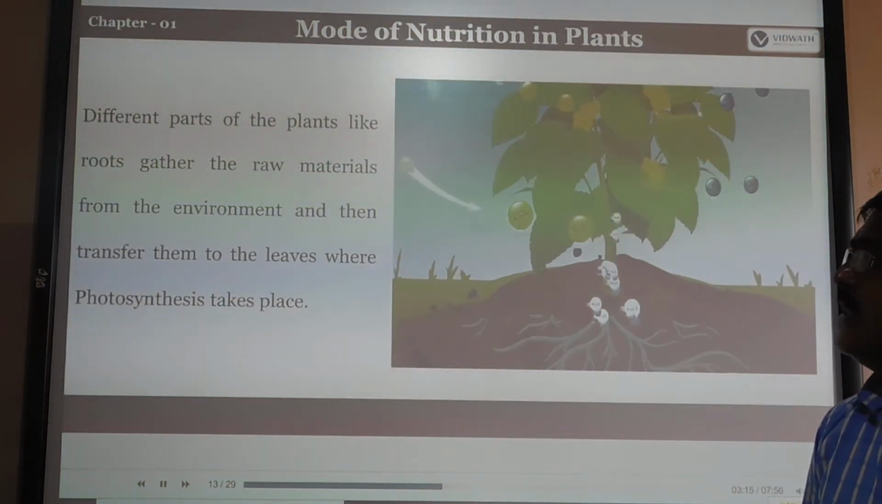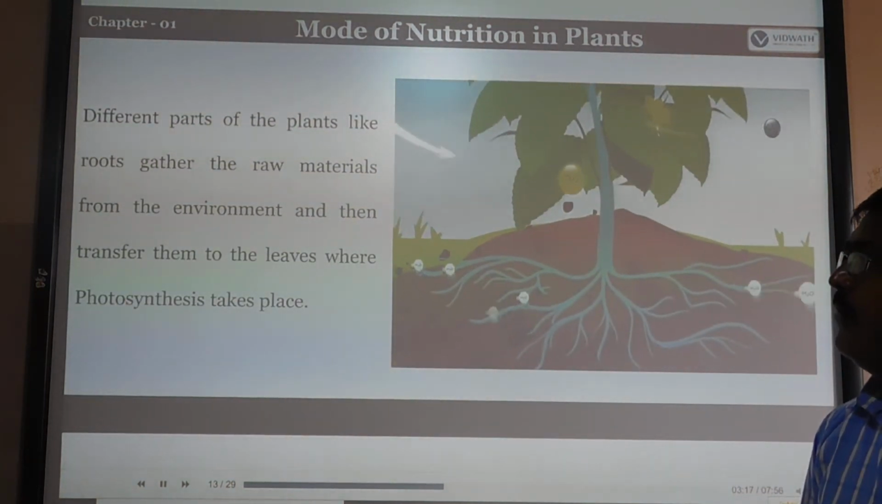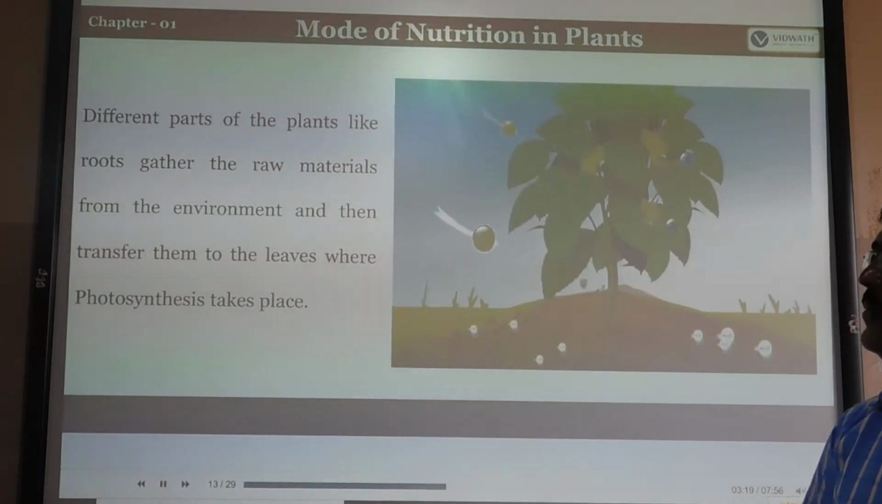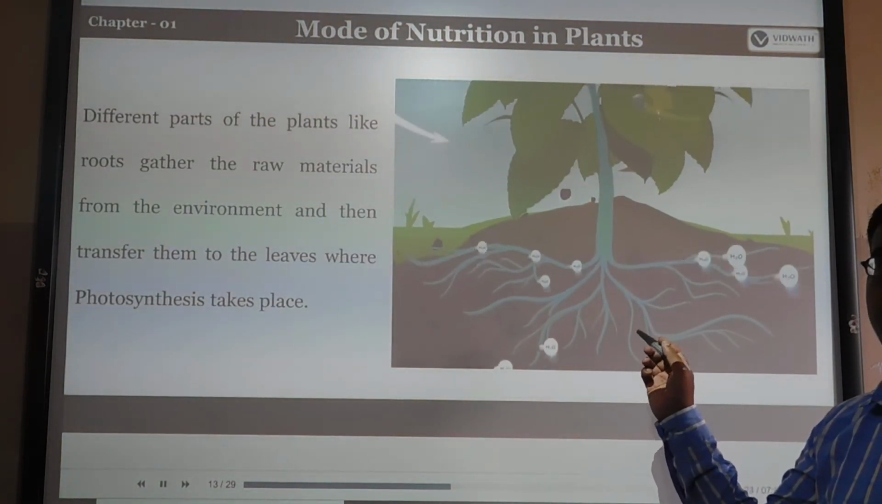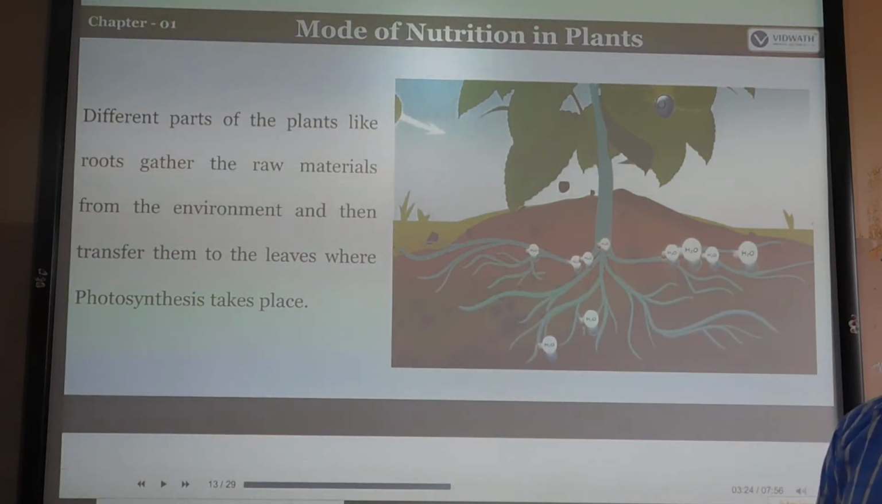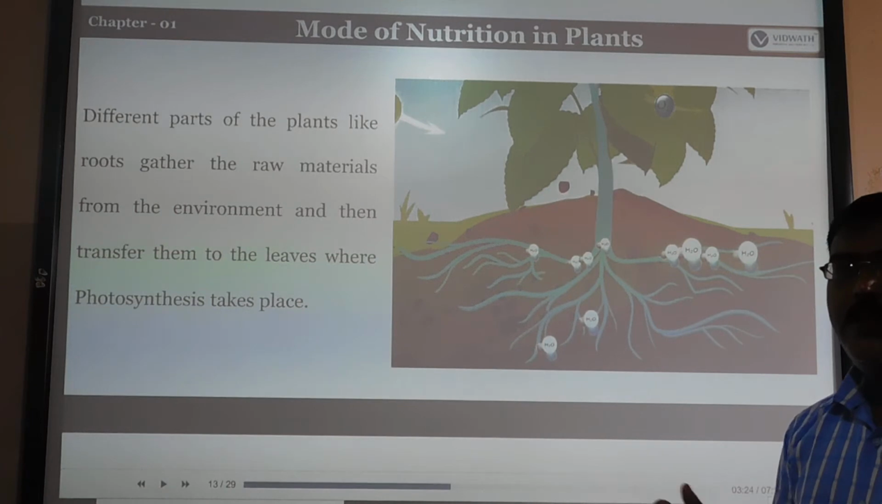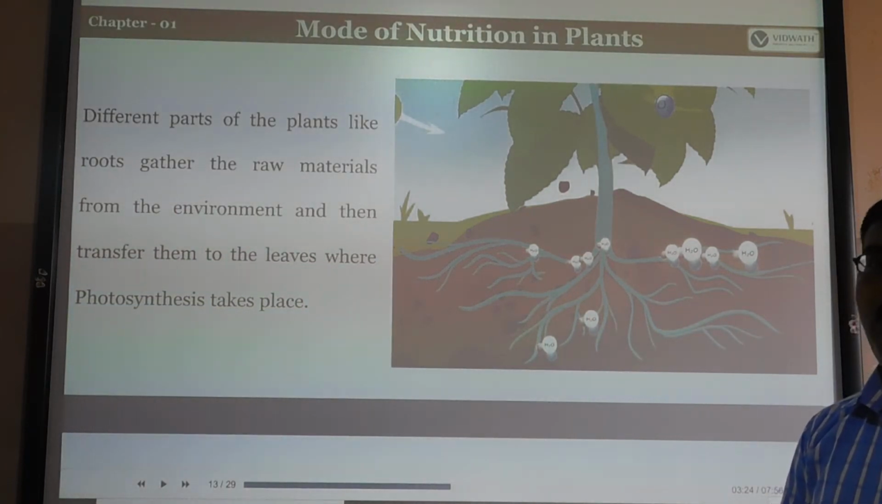different parts of the plants, like the roots, collect the raw material from the environment, then transfer it to the leaves where photosynthesis takes place. So whatever nutrients are there, either water or other minerals, they are absorbed from the roots, then transferred to the leaves where photosynthesis takes place. Photosynthesis only takes place in the leaf, not in the roots. Yes, food is prepared in the leaves only.